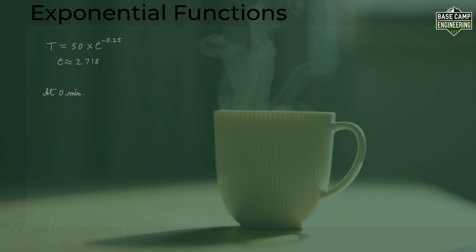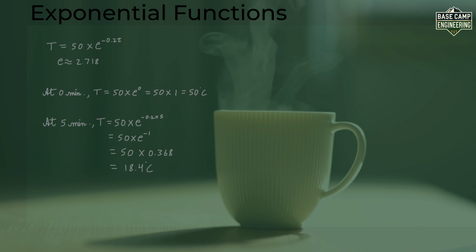At 0 minutes, the temperature is 50 degrees Celsius. It's hot. After 5 minutes, it's 50 multiplied by e raised to the power negative 1. Since e raised to the power negative 1 is about 0.368, the temperature is 18.4 degrees Celsius. It's cooled down a lot. Exponential functions help engineers understand things that shrink, like how fast something cools or how a spring stops bouncing.